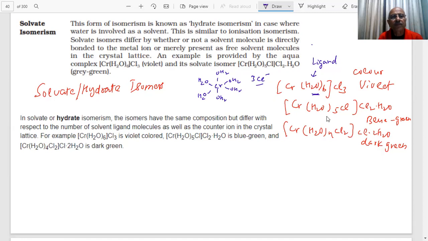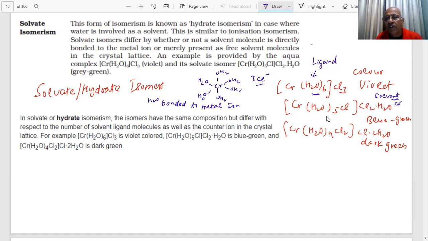So the water directly attached to the metal ion is bonded, and outside this, they are solvent molecules. So what has happened here? One of the H2O has shifted from the bond to the solvent.